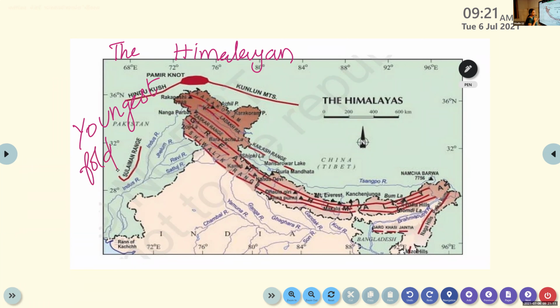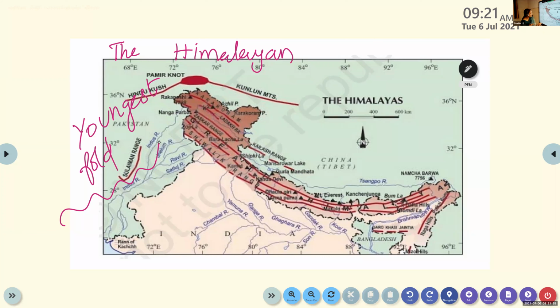What is the meaning of fold? Fold means the surface is not the same; it is uneven. So the Himalayan mountain is the youngest fold mountain because it is the last mountain range formed in the world.